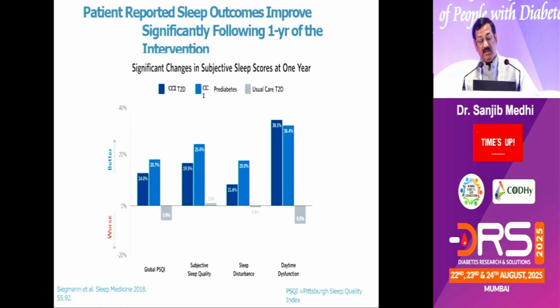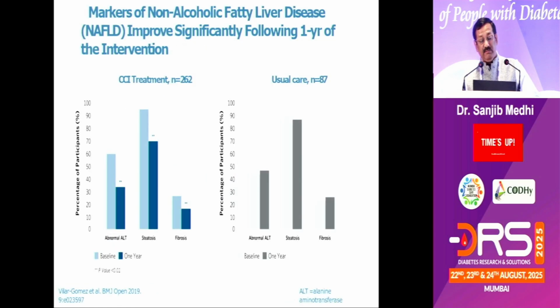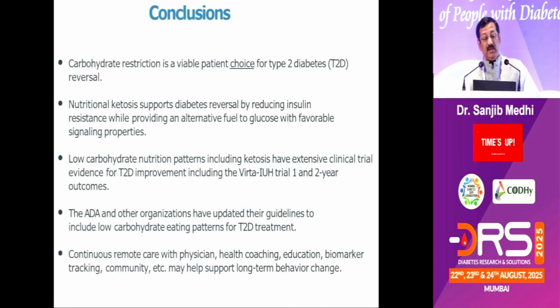We get benefit in sleep apnea. We get benefit in NAFLD also. And this is the conclusion. Carbohydrate restriction is a viable patient choice for type 2 diabetes. Nutritional ketosis supports diabetes reversal by reducing insulin resistance and providing an alternative fuel to glucose. Low carbohydrate nutrition patterns, including ketosis, have extensive clinical trial evidence of type 2 diabetes improvement. The ADA and other organizations have updated their guidelines to include low carbohydrate eating patterns, and that is what Dr. Peter also told today. And we need to monitor these patients carefully in the long run.